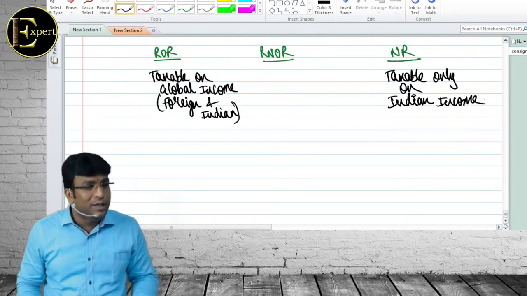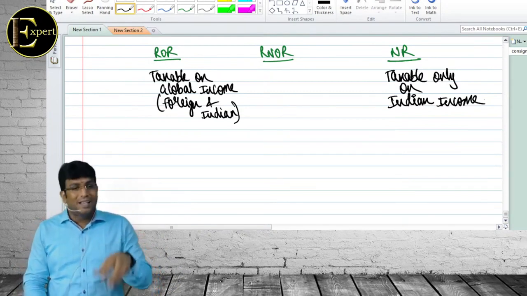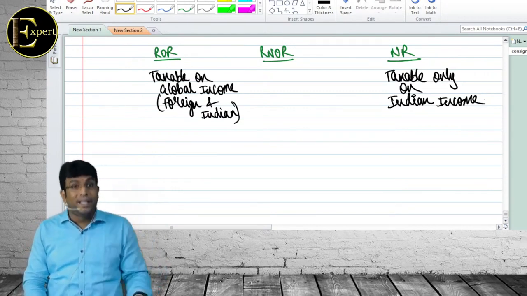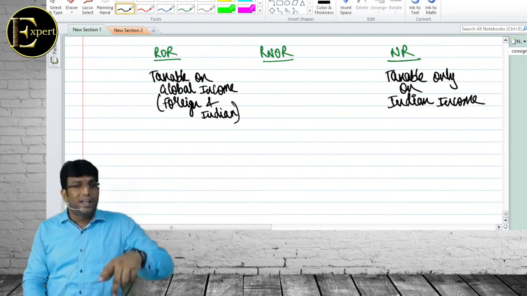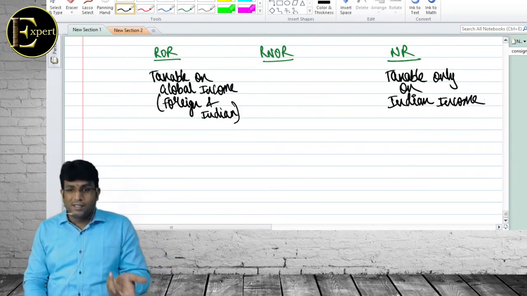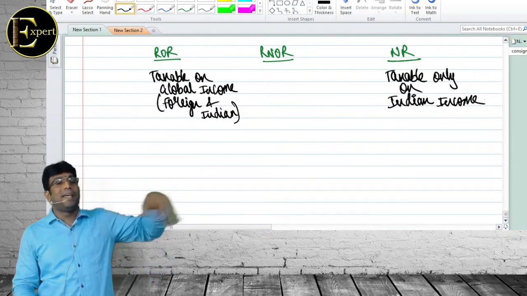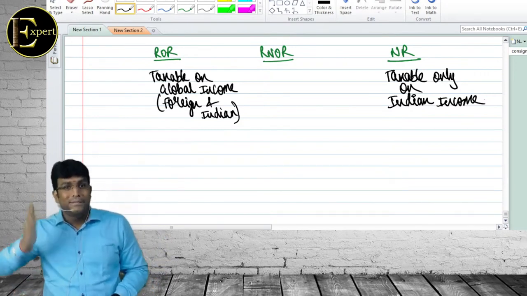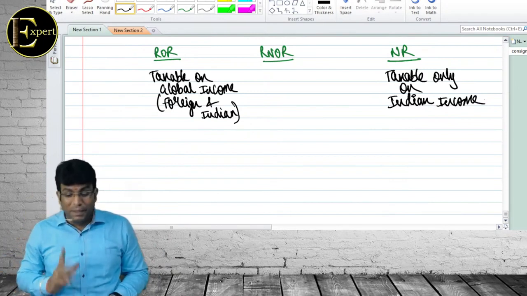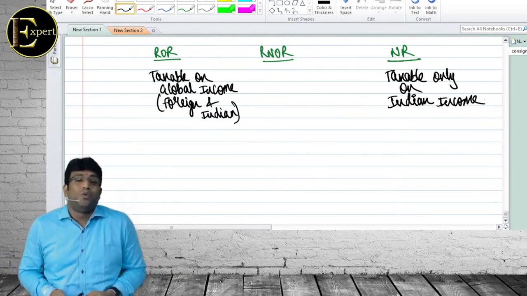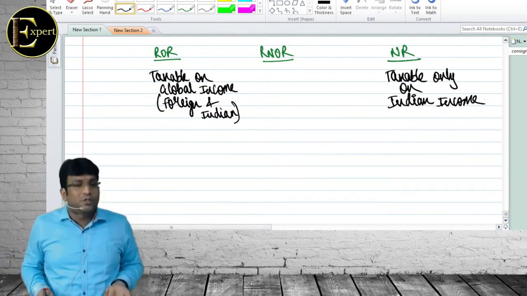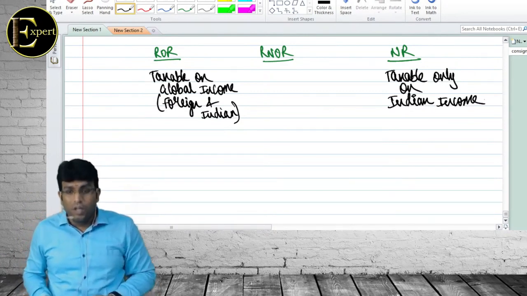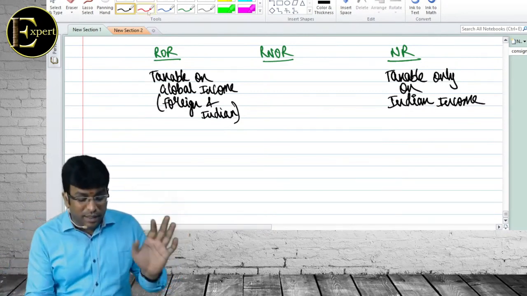So if Chris Gayle is coming to India making money in India, if you ask him to pay tax, will he pay or not? Yes. Chris Gayle is going to Australia making money in Australia. If you tell him to pay tax, remember? He will hit you with a slipper, simple thing. Because how can you demand a non-resident fellow to pay tax on a foreign income? What right you have got? Correct, no? Yes, sir.